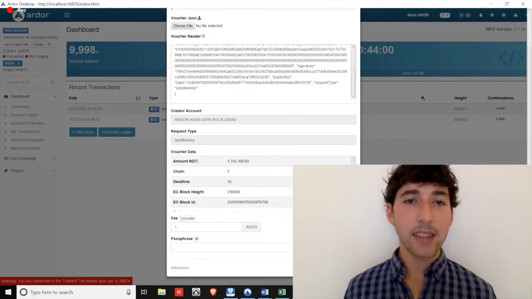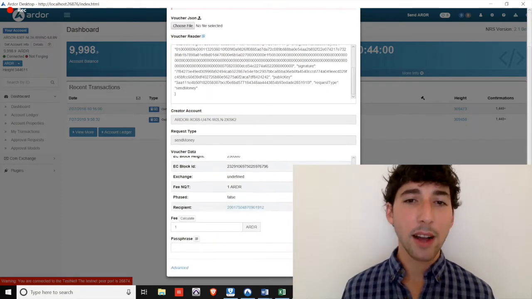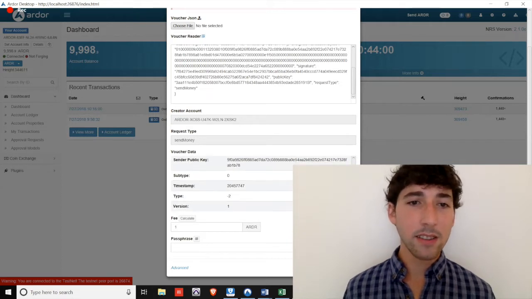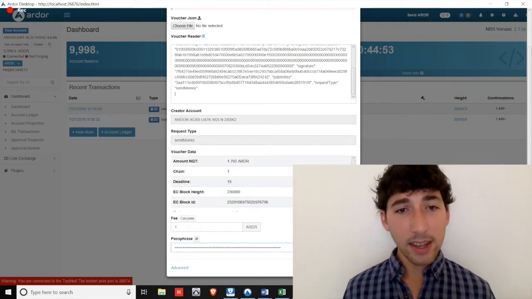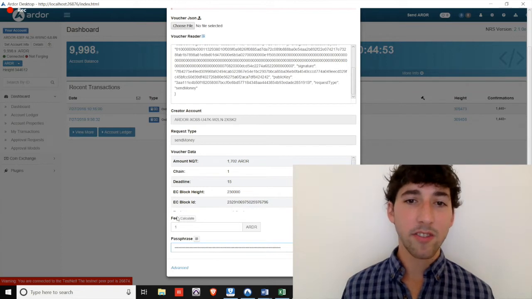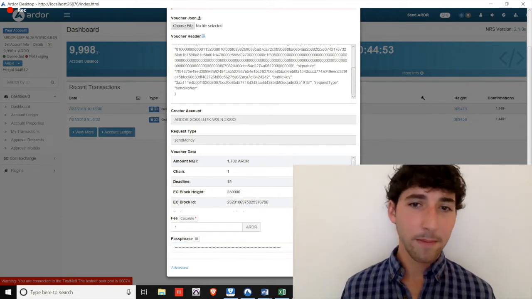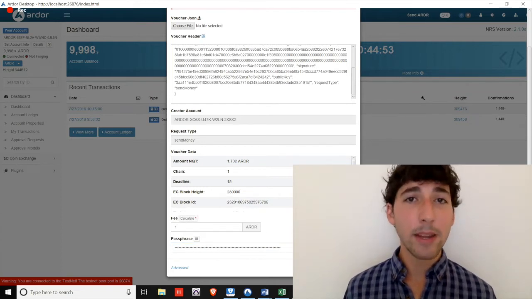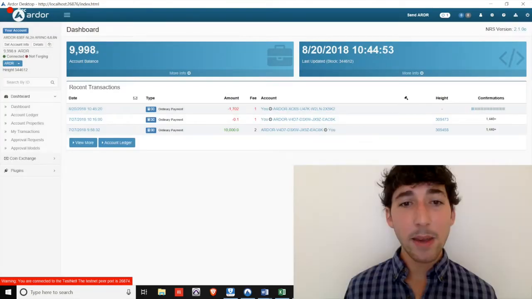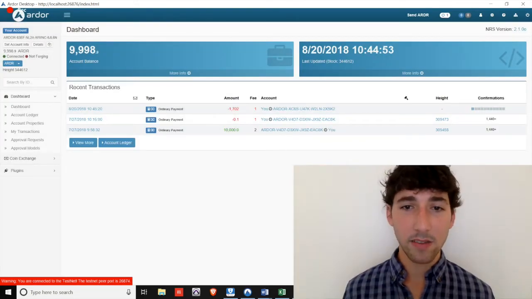The details of the transaction voucher will load in the pop-up box. BigCorp checks the details, enters their passphrase, clicks Calculate for the lowest fee, and then hits Submit. After that, the transaction is submitted on the blockchain. That's the basics of how to create your first transaction voucher.